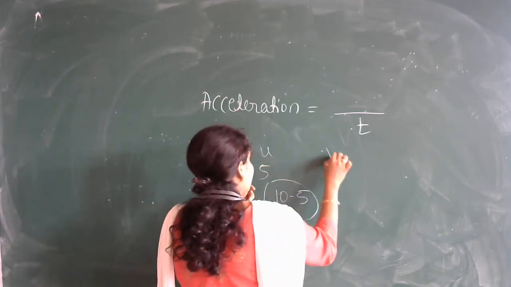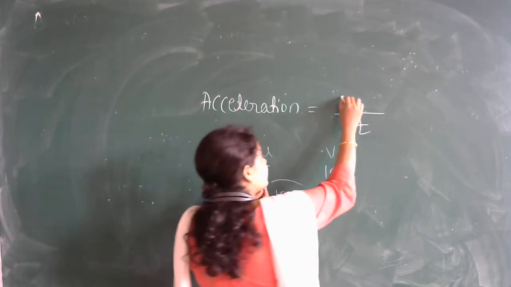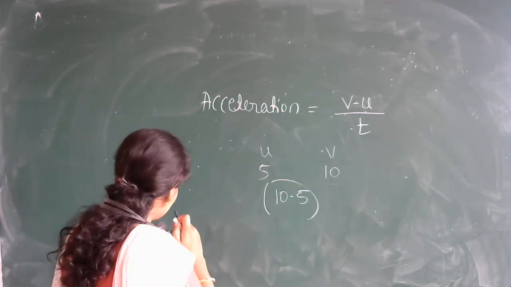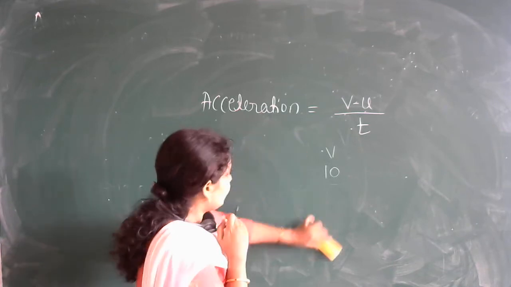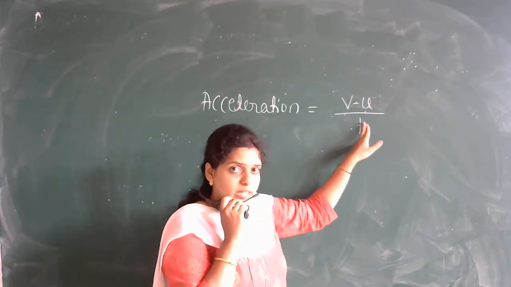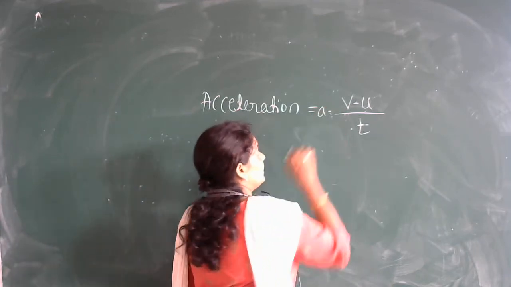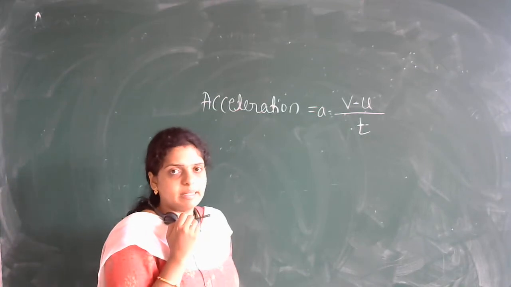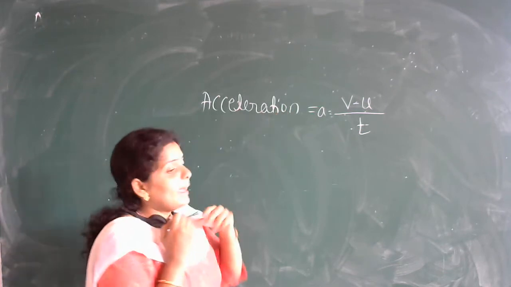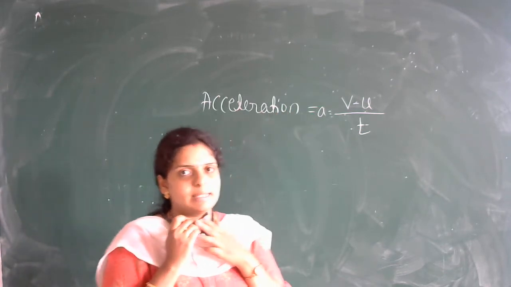So here, change in velocity: initial velocity is u, final velocity is v. Therefore this change in velocity I will write as v minus u. So this is your acceleration. Acceleration is defined as rate of change of velocity. Rate of change of velocity is known as acceleration, denoted by the letter a.